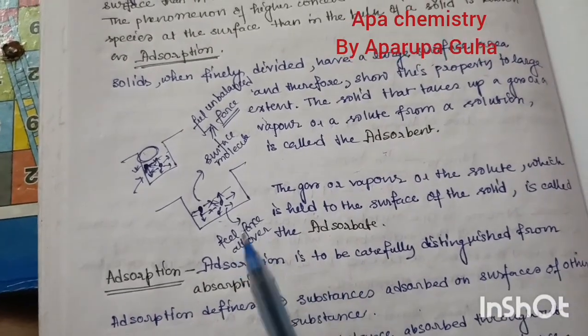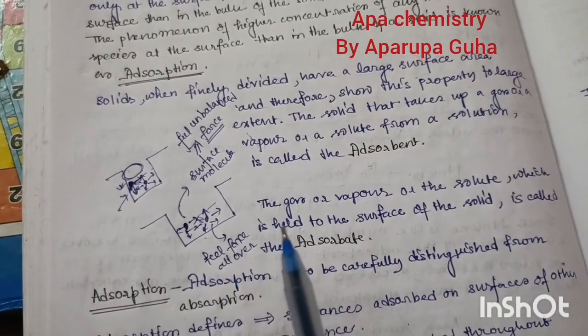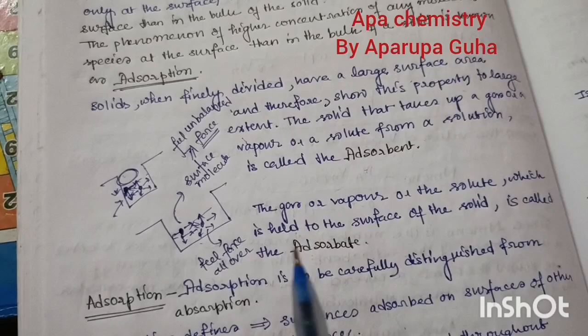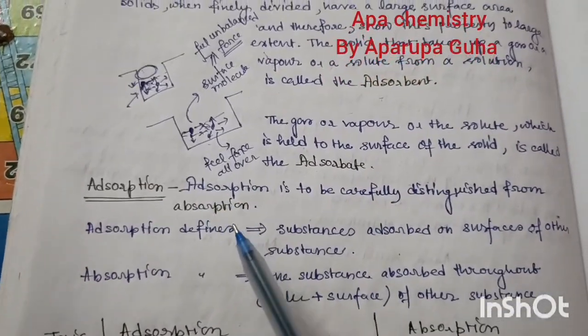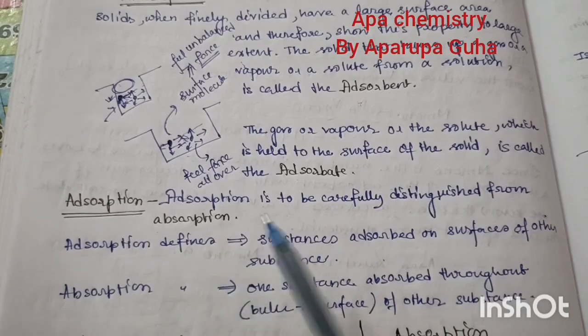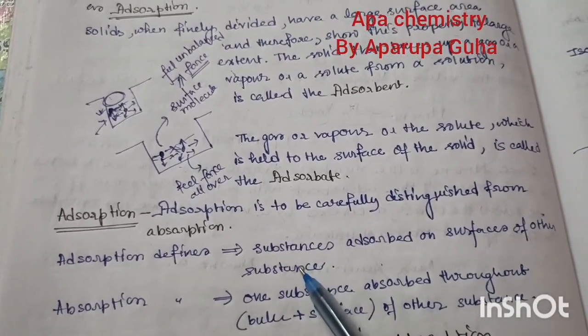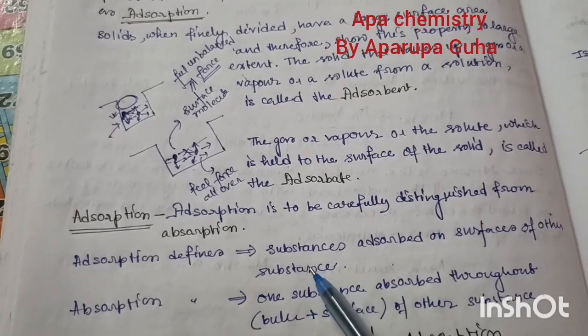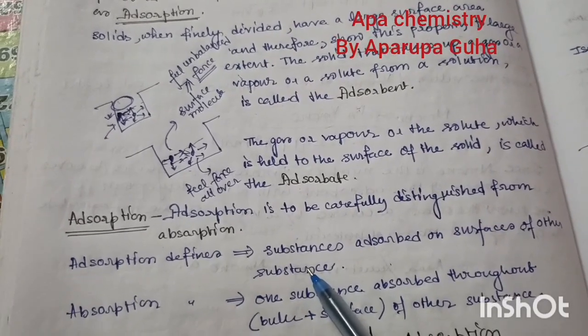You have to be careful about that, as adsorption and absorption are totally different phenomena. Adsorption means a substance is adsorbed on the surface of another substance. So adsorption is a totally surface phenomenon: one molecule is adsorbed on the surface of another species, okay.